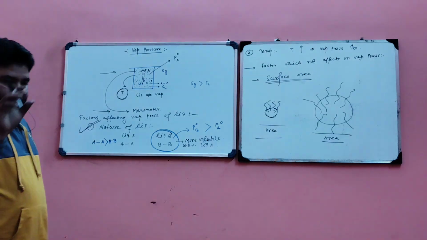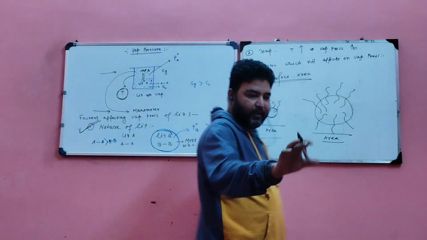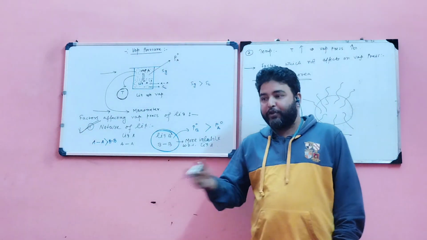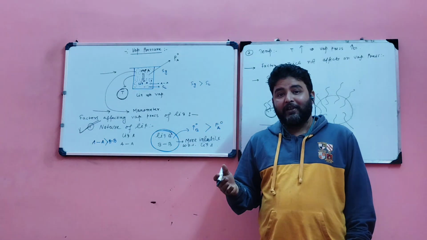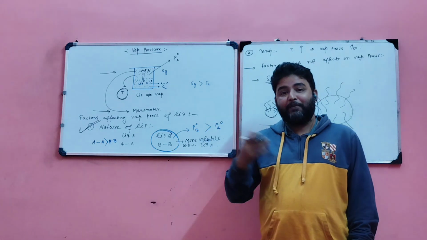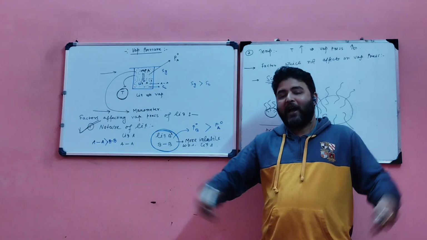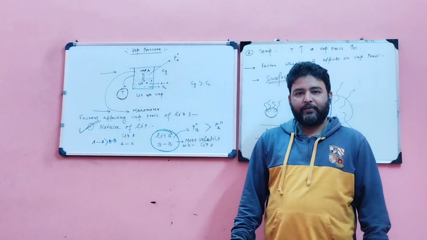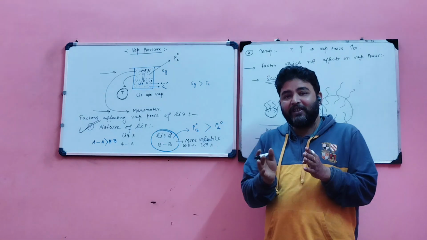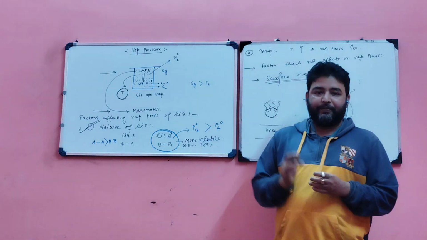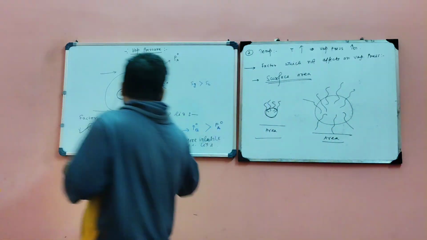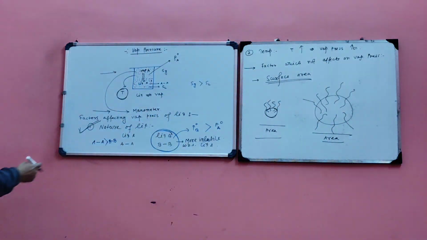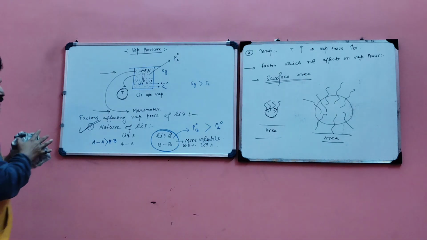If we take some water in a small glass at 25 degrees centigrade, and the same type of water, that means pure water or distilled water, in a large tank at the same temperature, both will show the same vapor pressure, because this is with respect to unit area. So vapor pressure is the pressure exerted by the vapor when it is in equilibrium with its liquid at a particular temperature. Next, after vapor pressure,